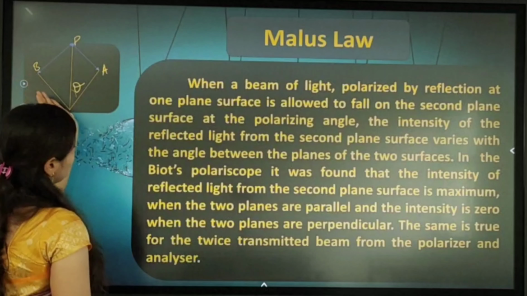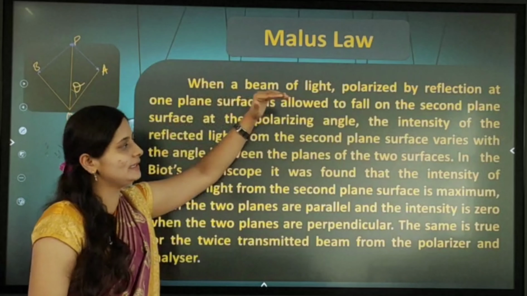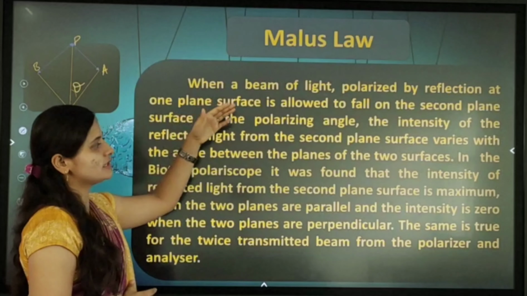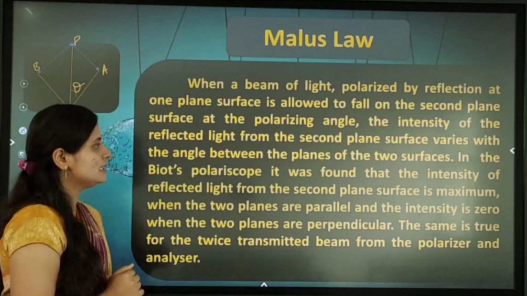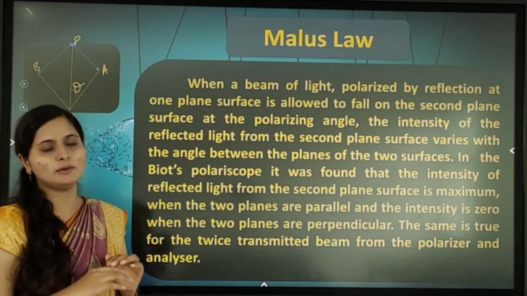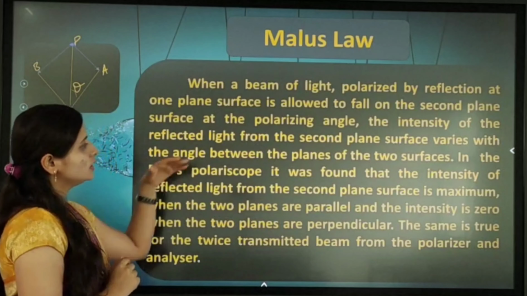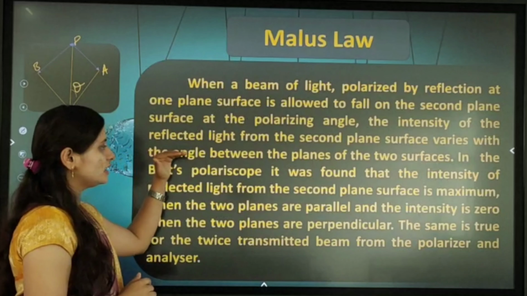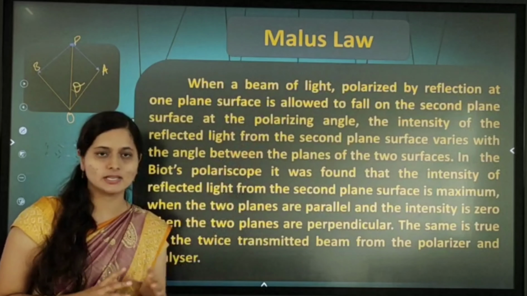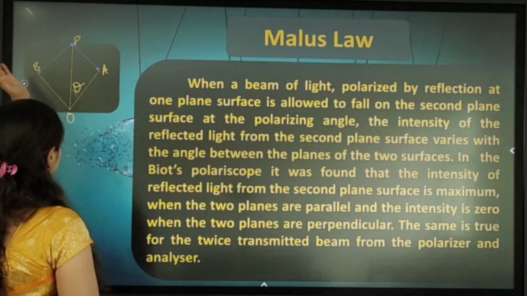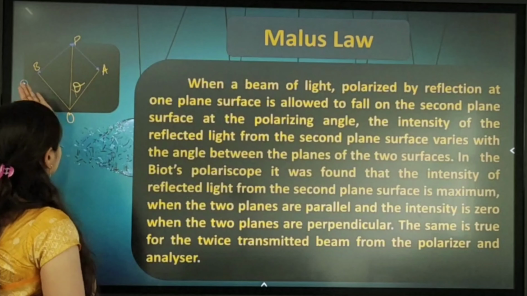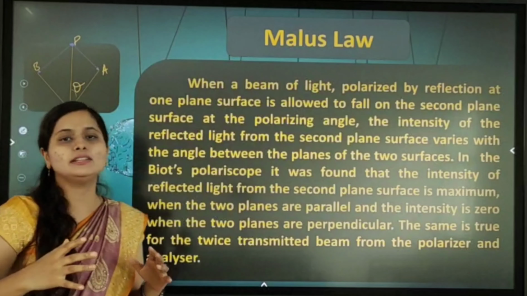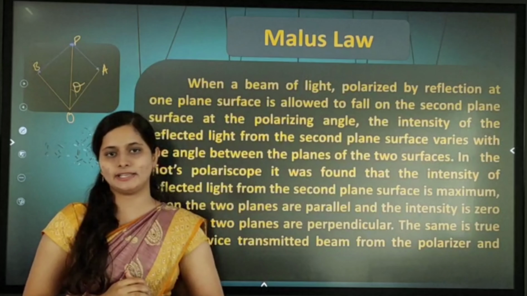So this OB, when a beam of light polarized by a reflection at one plane surface is allowed to fall on a second plane surface at a polarizing angle, the intensity of the reflected light from the second plane surface varies with the angle between the planes of the two surfaces. Here we are incident a light. First refraction or incidence of OB will take place. After that, reflection will take place here.